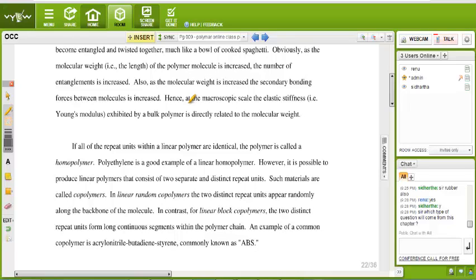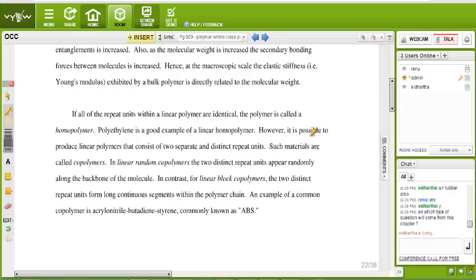What is a monomer? What is a polymer? This type of question comes, and I will go through the notes. What is the use of polymer? Those types of questions come in the exam.